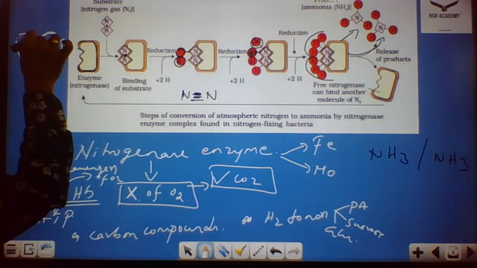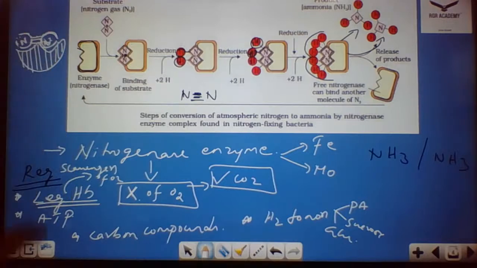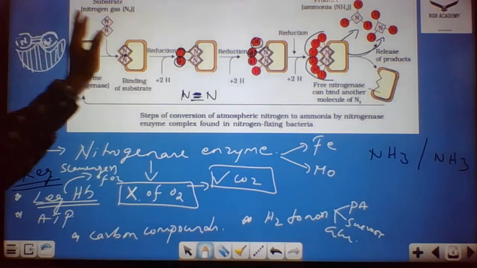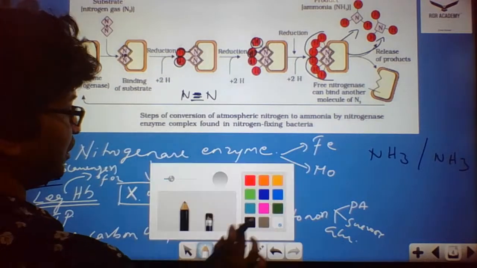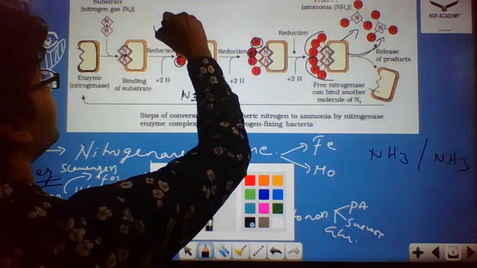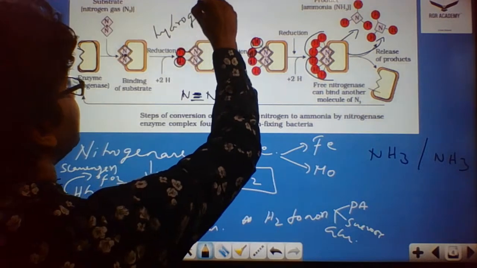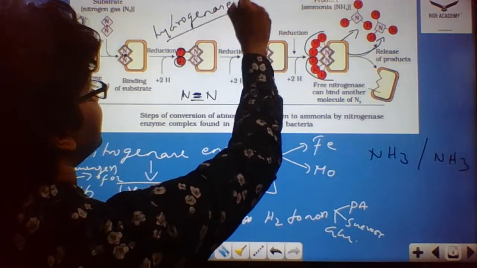Okay, this is nitrogen. So this is a nitrogenase enzyme onto which you could see the nitrogen. The binding site is where the substrate, the nitrogen gas, comes in and binds. In between you could see 3 hydrogen bonds. So what happens in the next stage by means of the hydrogenase enzyme? This hydrogenase enzyme is responsible for the reduction reaction.